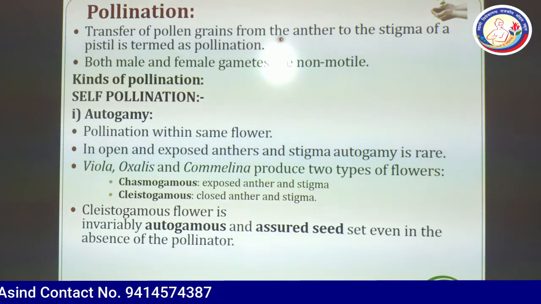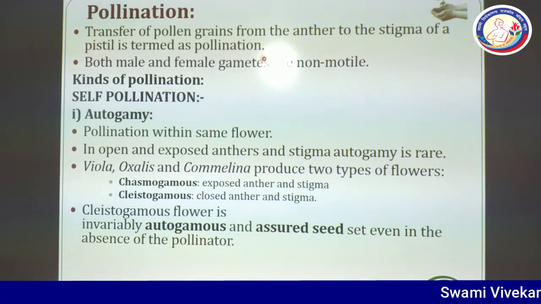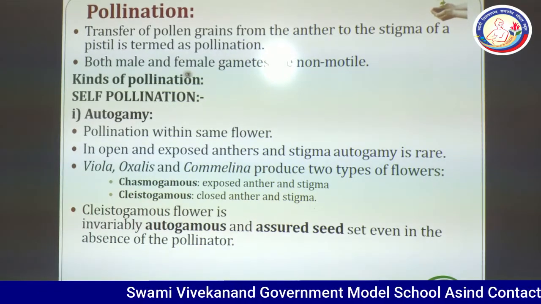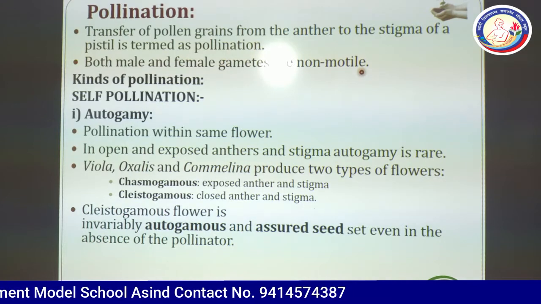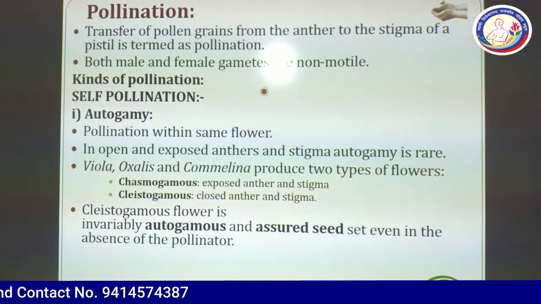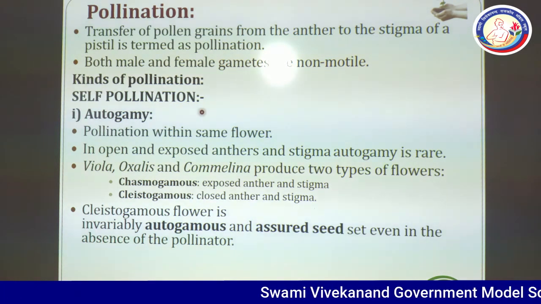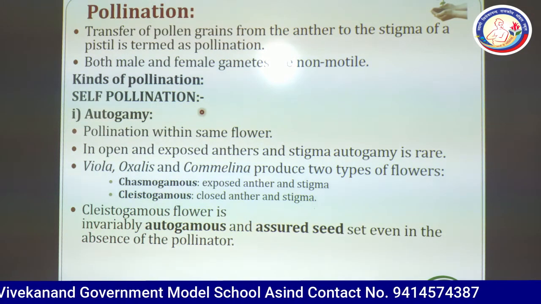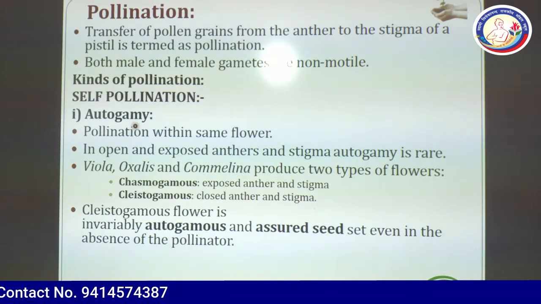Transfer of pollen grains from the anther to the stigma of a pistil is termed pollination. In angiosperm plants, both male and female gametes are non-motile. As far as kinds of pollination are concerned, the first one is self-pollination, in which the plant remains the same, and the first topic is autogamy.